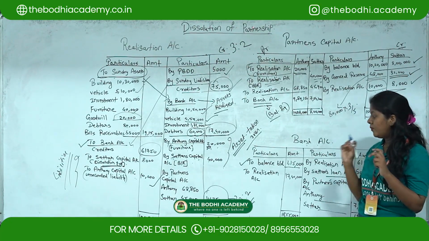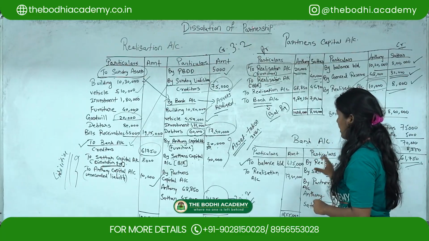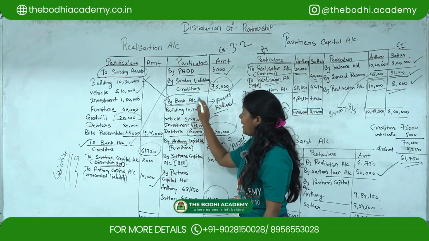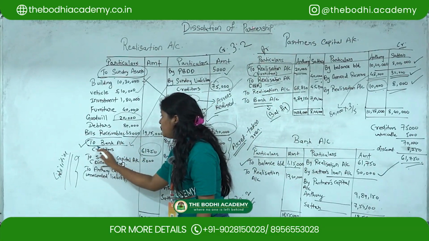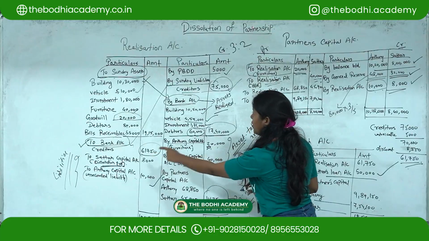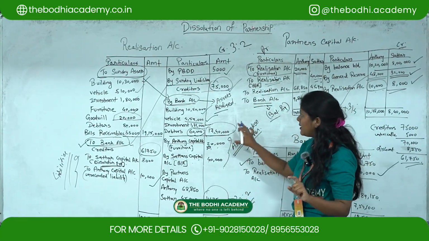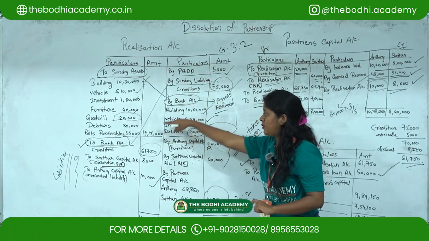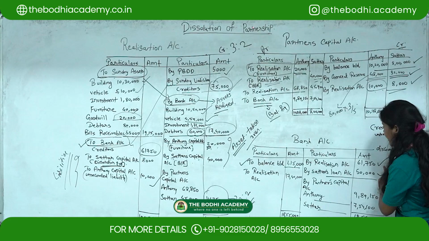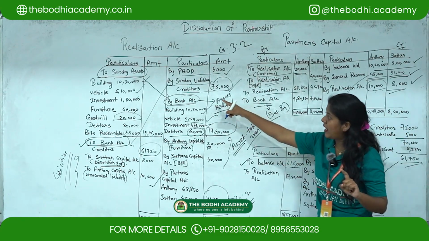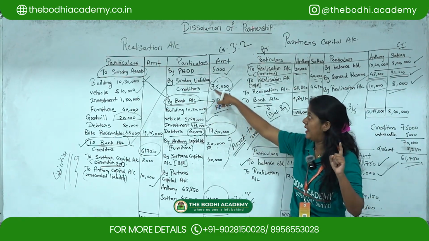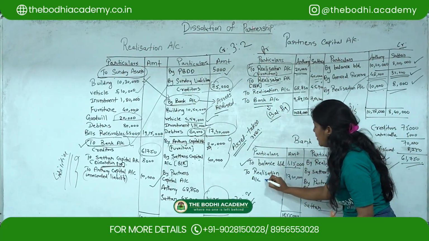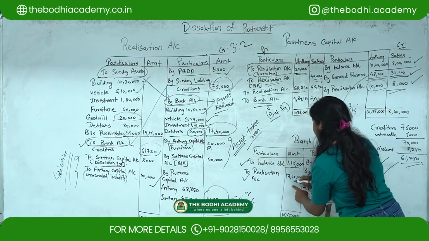Then one more part you have to remember with regards to the bank account is, if you see here in the realization account, we have put a heading as by bank account, then again we have put a heading to bank account. So the total amount you have to show under the bank account. Here creditors were debited, on the debit side, so now it will come under the credit side of the bank account. The next is with regards to the assets: whatever assets realized, that we have shown under the credit side, so now it will go under the debit side of the bank account as 17,40,000.